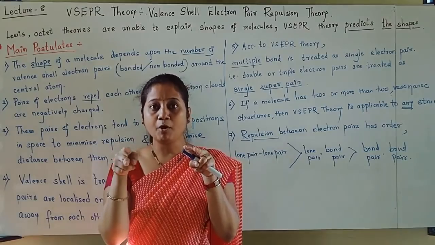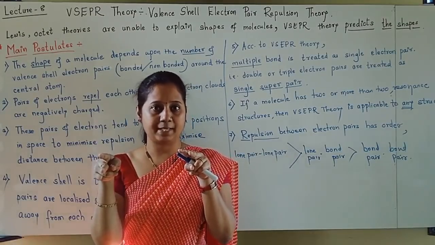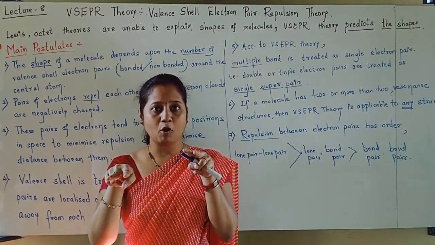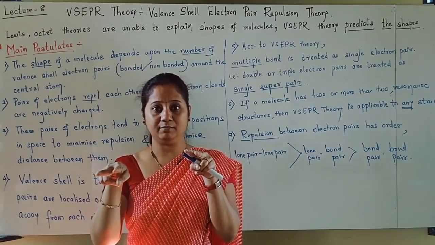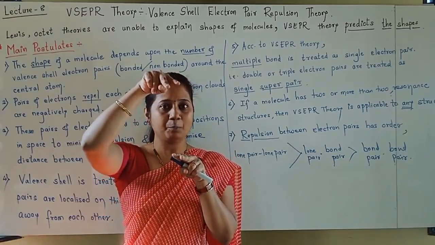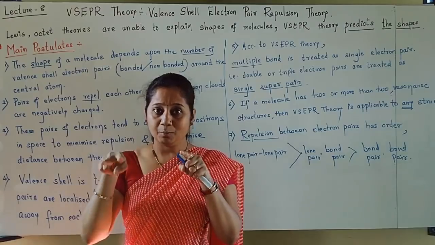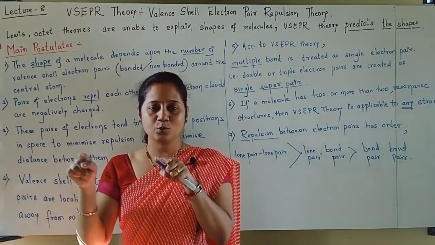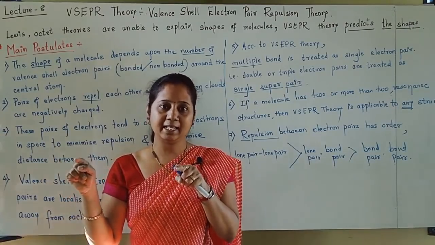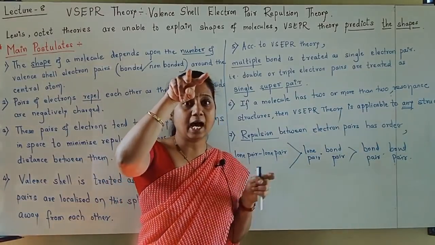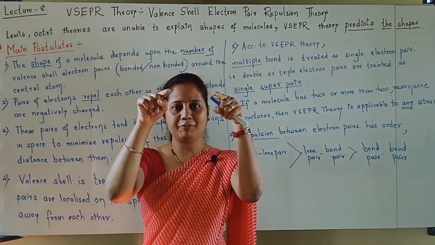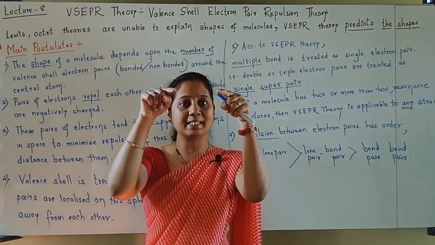They are having one center, surrounding one nucleus, monocentric. But bonded electron pairs, bond pairs, are forming bonds, they are doing sharing. So they are shared between two nuclei. Non-bonded or lone pairs have only one nucleus, but bonded pairs are shared between two atoms. So they are between two nuclei, and that's why lone pairs are always away from each other, because they have only one nucleus. So they are a little away from each other, occupying maximum distance.